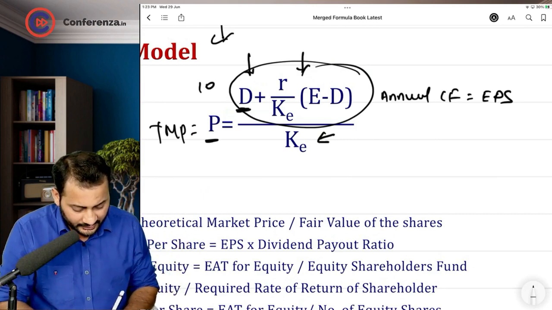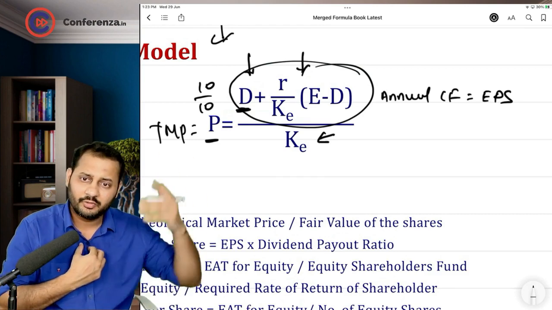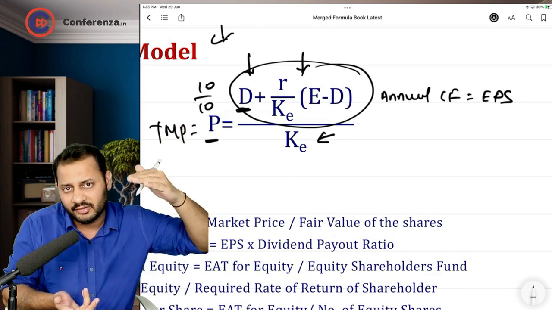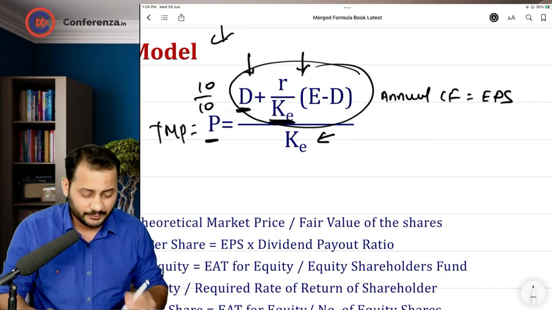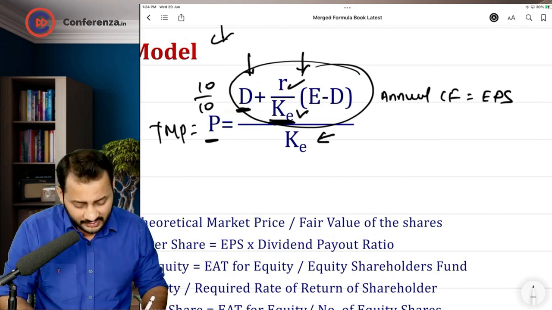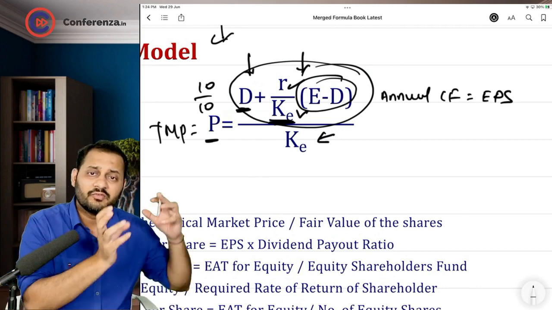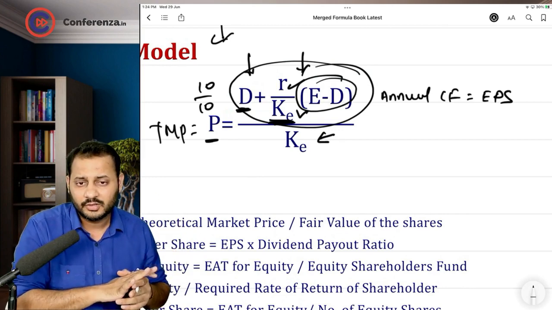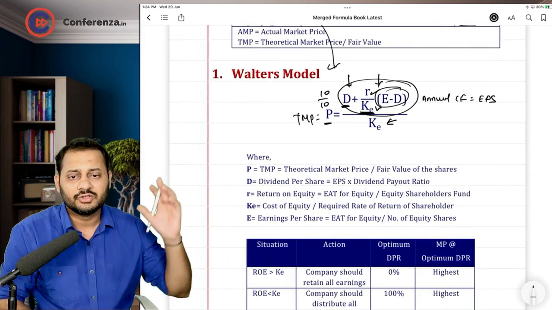Dividend is multiplied by 10 by 10. Let's say, for example, cost of equity by cost of equity, because the dividend is in our hand. We are going to earn the same rate of return on that. So 10 by 10 is 1 anyhow. That's why you cannot see anything before D. But you can clearly see R divided by cost of equity before retained earnings, because the company is earning a different rate of return than the investor's expectation. And this R means the retained earning is lying with the company. So think from the company's angle how they are going to make it more or less. So R divided by cost of equity into retained earnings divided by cost of equity. So this is your formula.